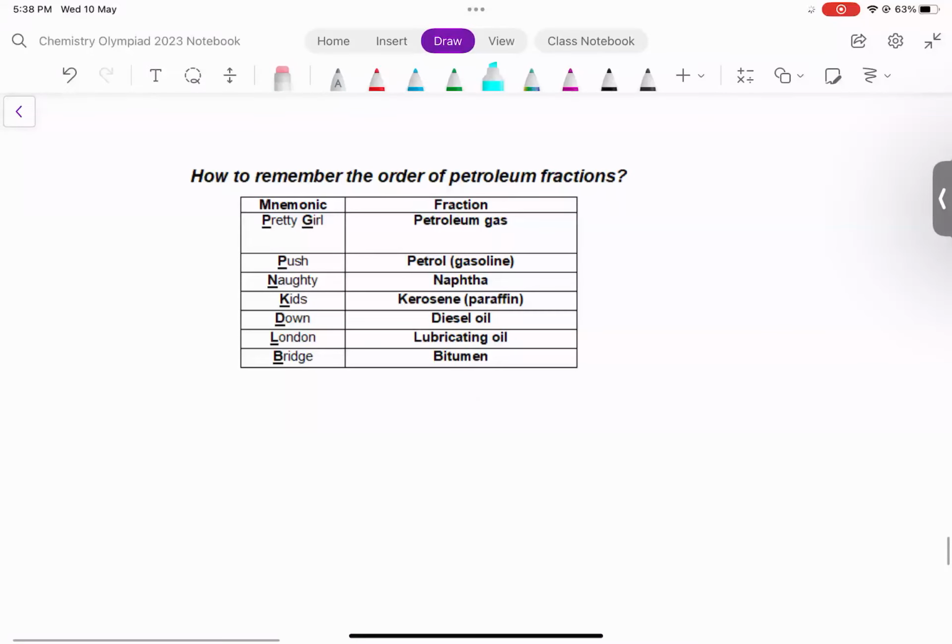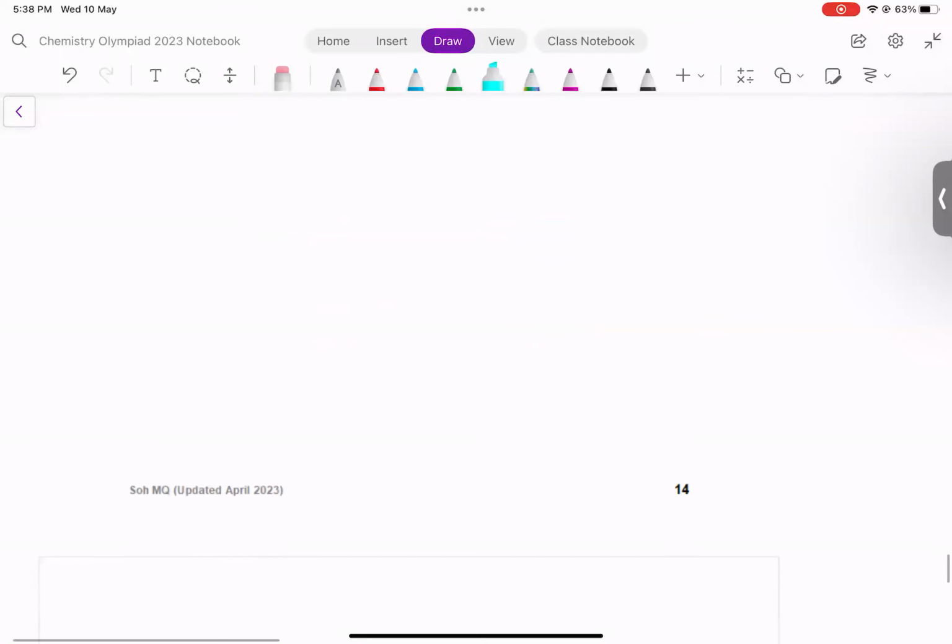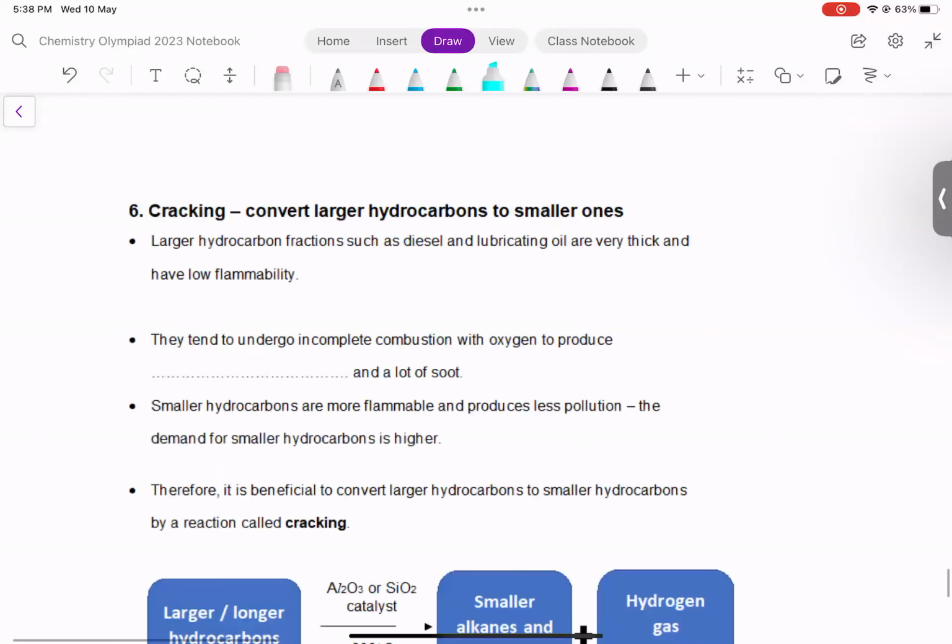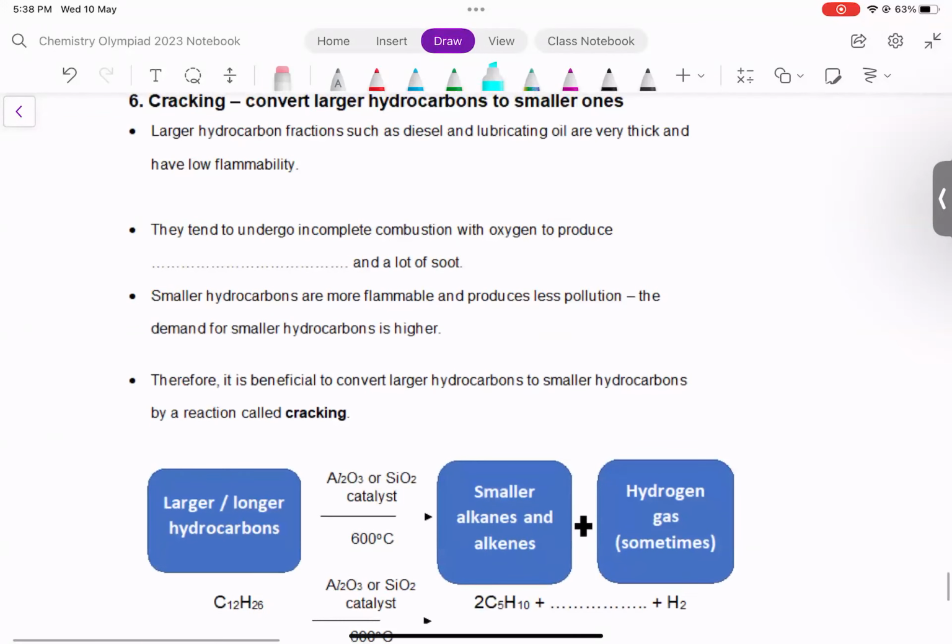Now, how do we remember the order of petroleum fractions? I think I've given this to you. It's a simple mnemonic to help you remember the order of the fractions from top to bottom. All right. Now, the next part is, of course, how do we convert the bigger hydrocarbons into smaller ones?